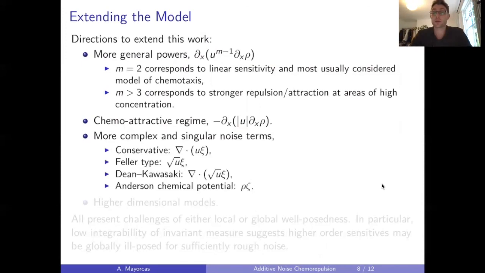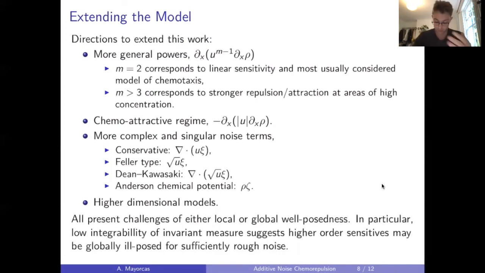Thirdly, as I alluded to at the beginning of the talk, there are obviously a wide array of noise terms that'd be interesting to study. Some of these have already been looked at by other authors, as I mentioned, but developing more analysis of these models and their effects on, say, the invariant behavior of this equation would be very interesting. And finally, of course, I've only been looking at a one-dimensional model, and higher dimensions would be very natural. 2D is a very natural setting for chemotactic models. I just want to say that all these advances present significant challenges as far as we're aware, but they would certainly be interesting to study.